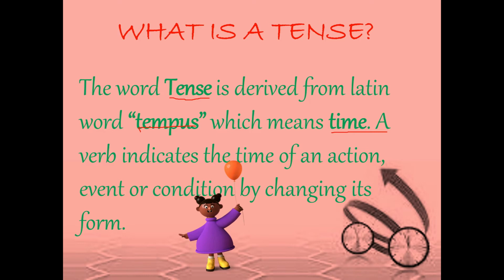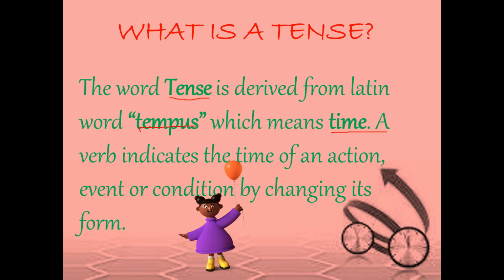So, it's based on the time when the action is done, when the event is done, or what the condition is. By changing its form, it's nothing but tense. Tense is nothing but the time of an action, time of an event, or time of a condition.